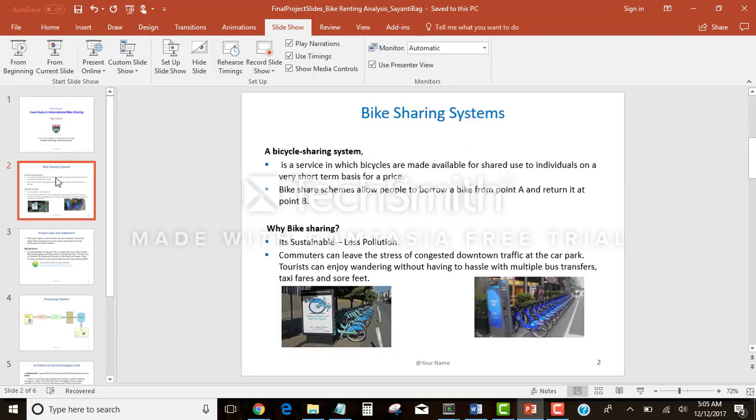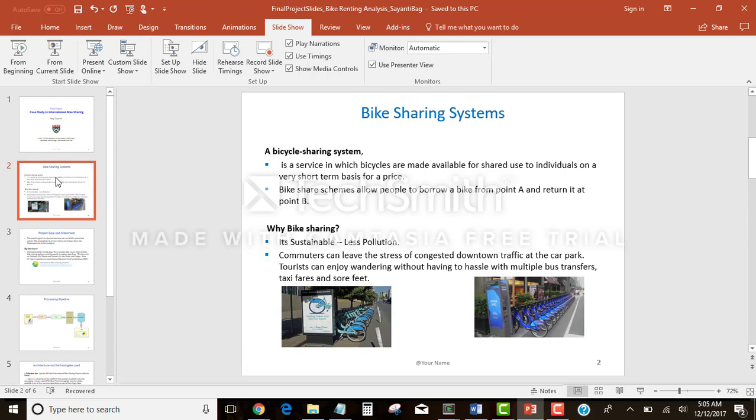What is a bike sharing system? A bike sharing system is a service in which bicycles are made available for shared use to individuals on a very short-term basis for a price. Bike share schemes allow people to borrow a bike from point A and return it at point B.